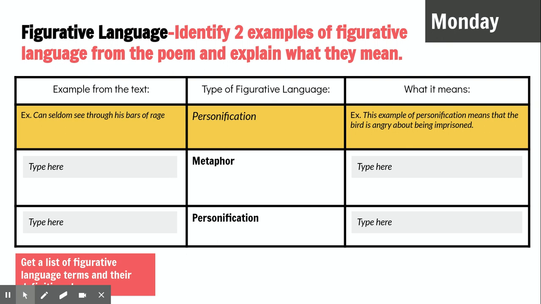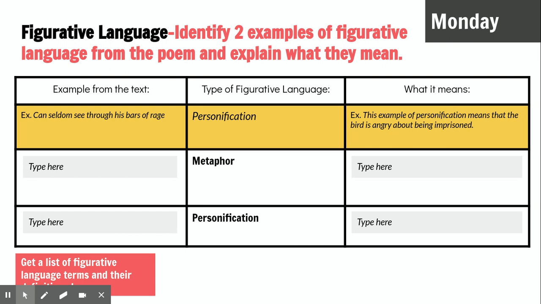This is the figurative language chart that you should also be working on for today. Notice it says Monday in the right hand corner. You are going to identify two examples of figurative language from the poem and explain what they mean. There are two types of figurative language there as clues.